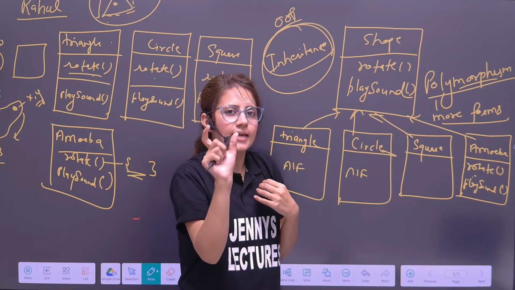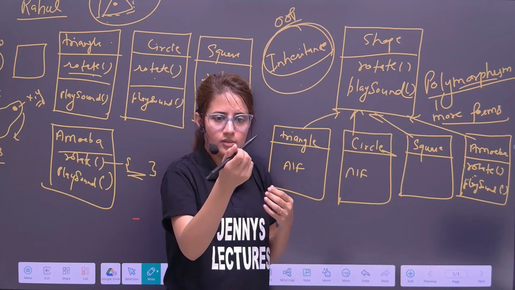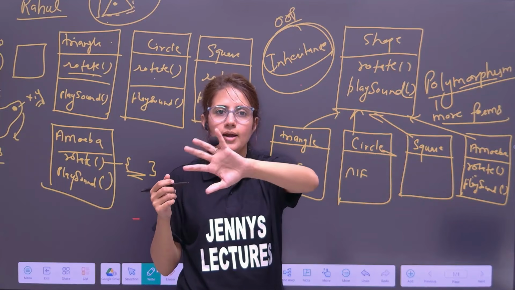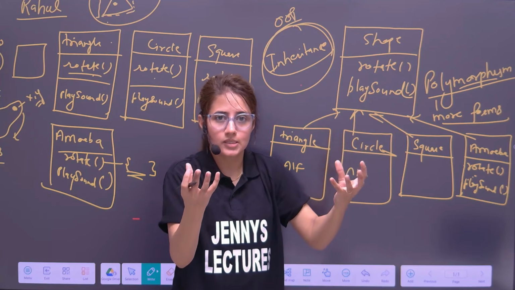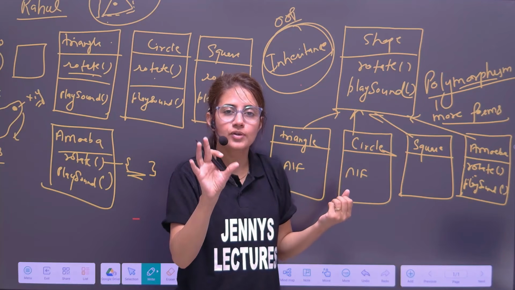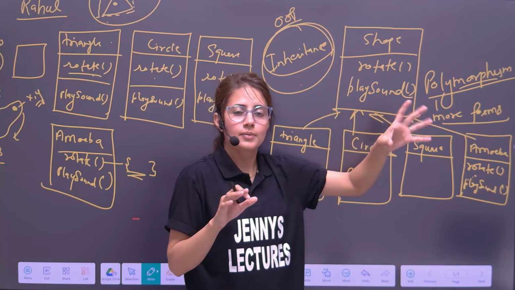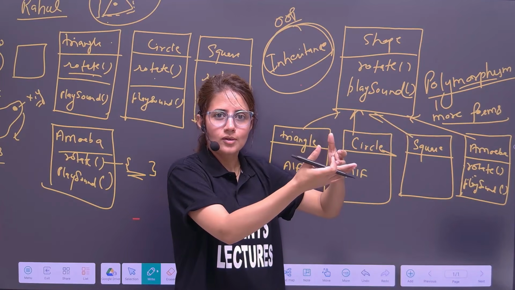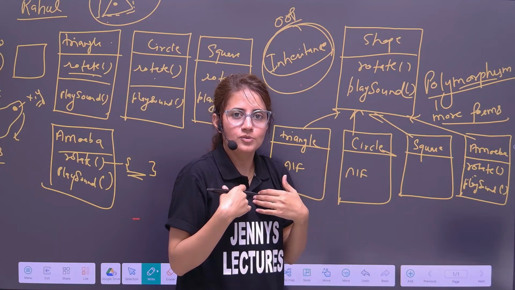Object is a real world entity. Anything you see, like me, this stylus or camera, this table, chair, and whatever you see like this, these are objects. That's it. And these objects we can represent in programming also, because we have the concept of classes and objects. In real life, if I am an object, Jenny is an object.